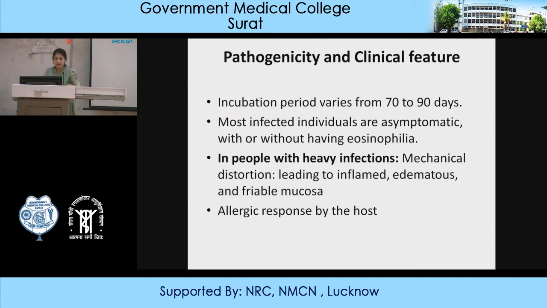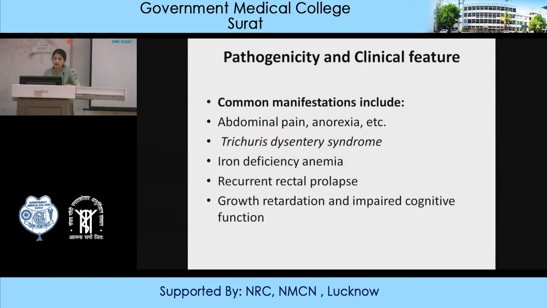Most infected individuals are asymptomatic, with or without eosinophilia, because it produces allergic conditions. So you will find the IgE level raised in the patient. People with heavy infection may have mechanical distortion leading to inflamed, edematous, friable mucosa, and an allergic response is seen in the host. Common manifestations of this parasitic infection include abdominal pain, anorexia, Trichuris dysentery syndrome, iron deficiency anemia, recurrent rectal prolapse, then growth retardation and impaired cognitive function.